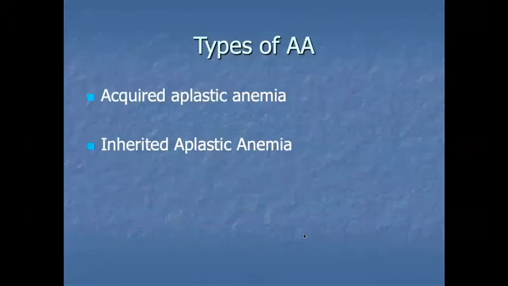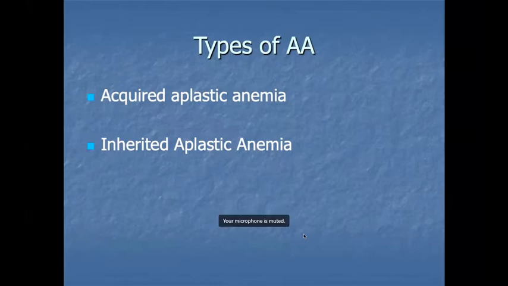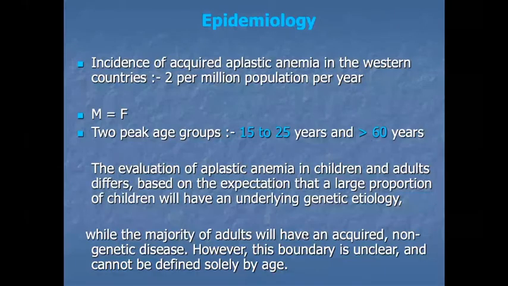Now coming to types of aplastic anemia. There are two basic types: acquired aplastic anemia and inherited aplastic anemia. First of all, we discuss acquired aplastic anemia. Acquired aplastic anemia occurs due to the effect of environmental surroundings. That is acquired, not inherited. It is acquired during life, affected by viral infection, drugs, and environmental radiations. All these things affect it. That's why it is called acquired aplastic anemia.